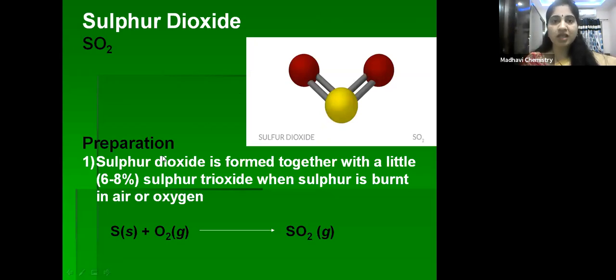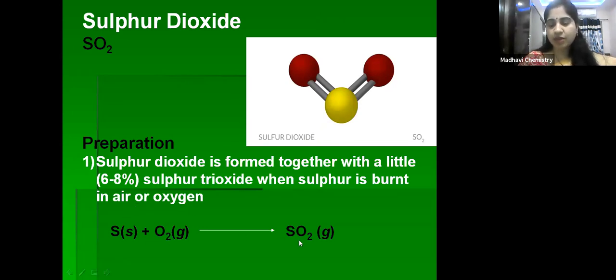Now coming to sulfur dioxide. What is the formula for sulfur dioxide? SO2. Now let us see the preparation of sulfur dioxide. The first method: sulfur dioxide can be prepared simply by heating sulfur in the presence of air or oxygen, S plus O2 gives SO2.